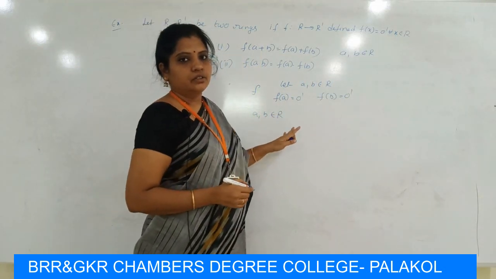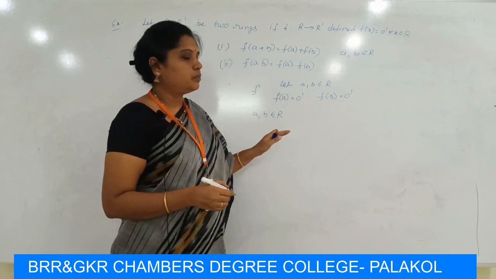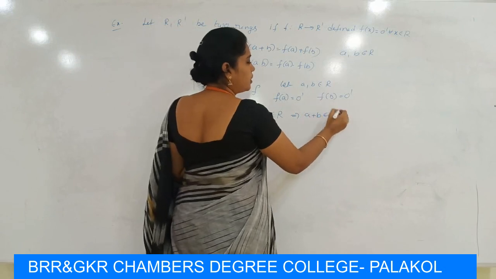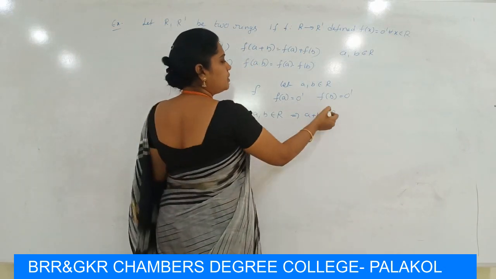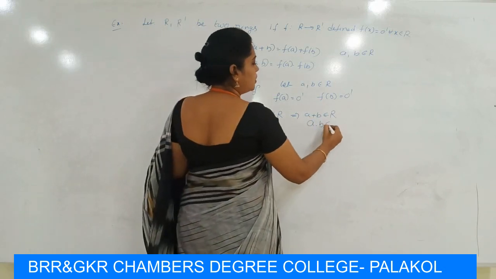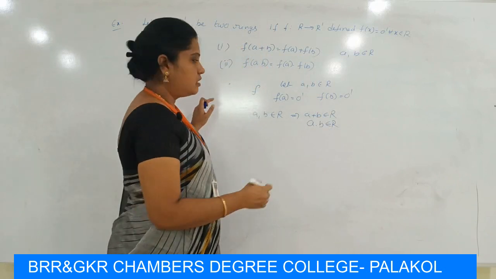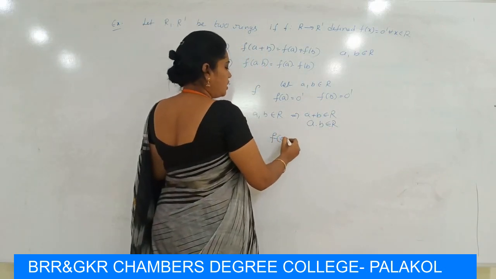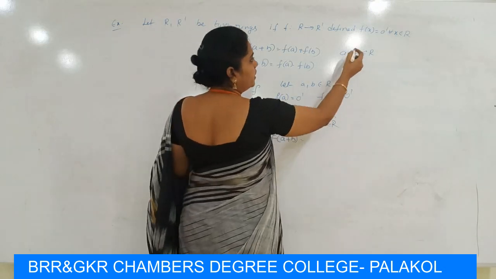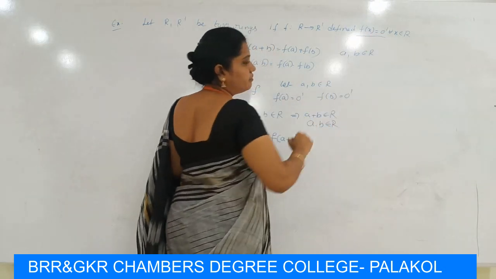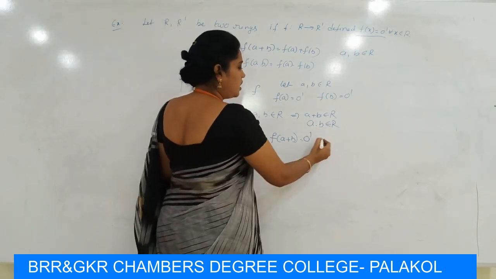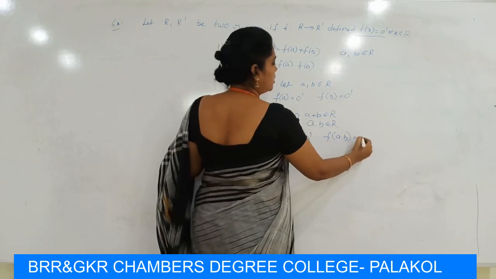R is a ring, so R plus is an abelian group. Then by closure law a+b also belongs to R, and a·b also belongs to R. So the image f(a+b) is also 0 dash, because we defined f(x) = 0 dash, and f(a·b) is also 0 dash.